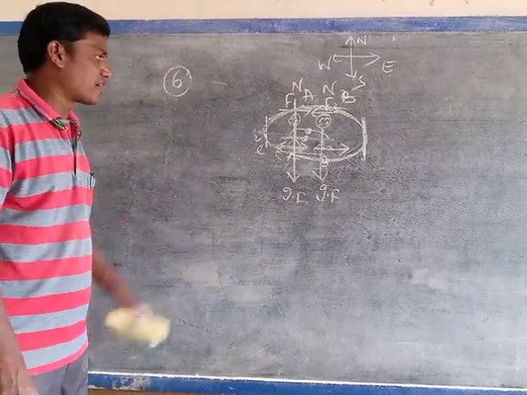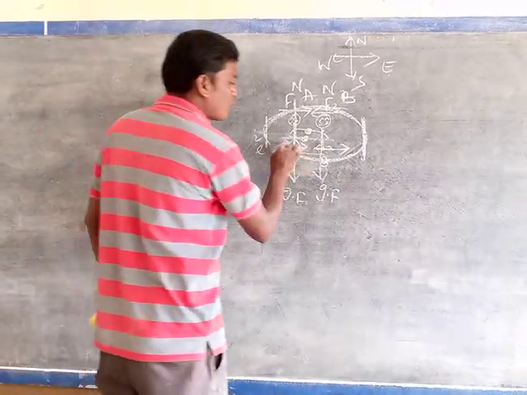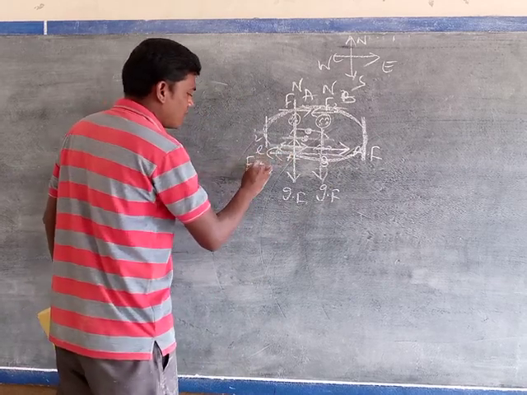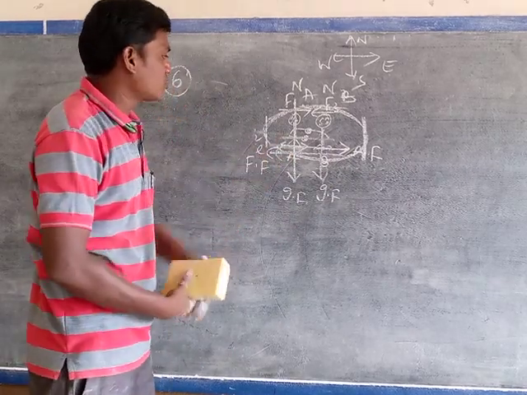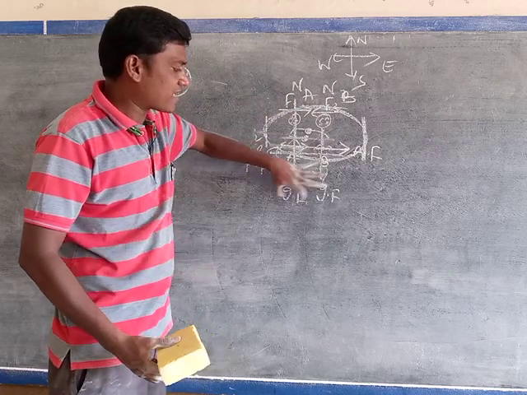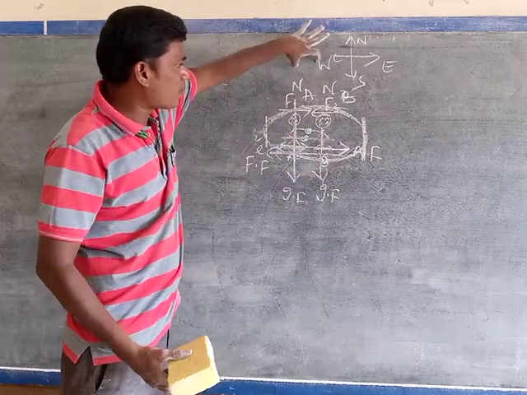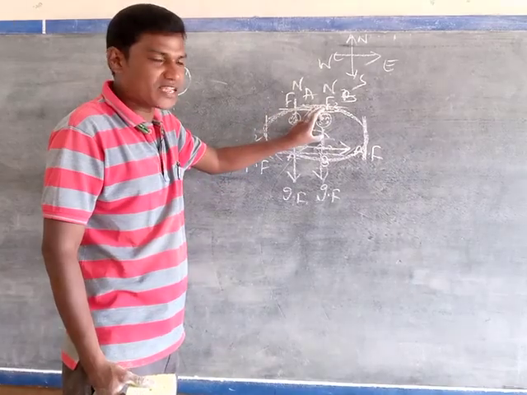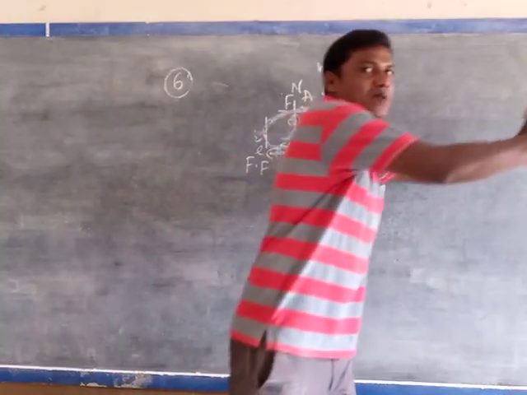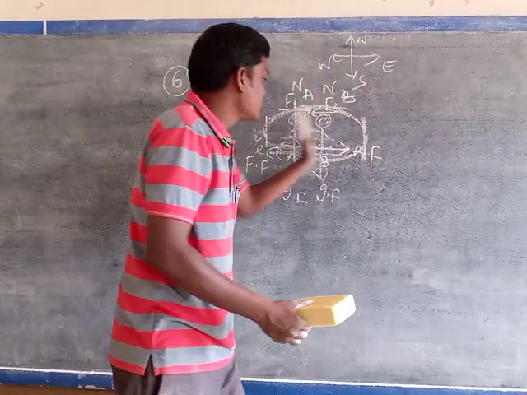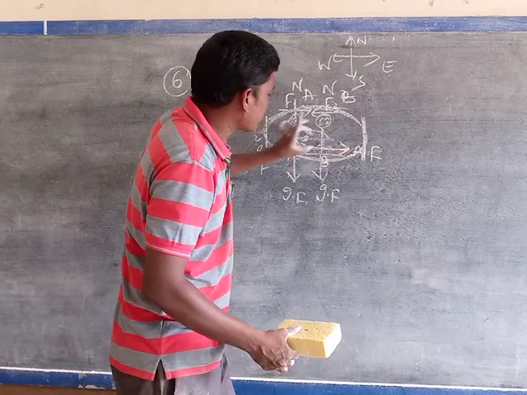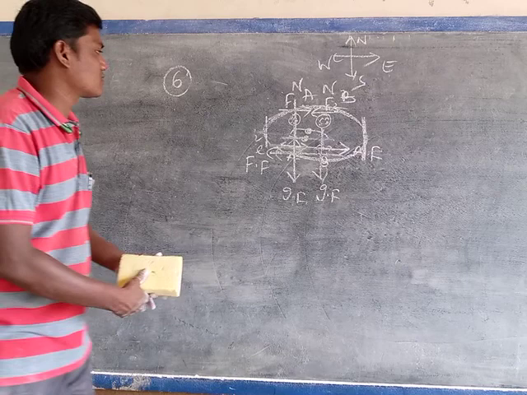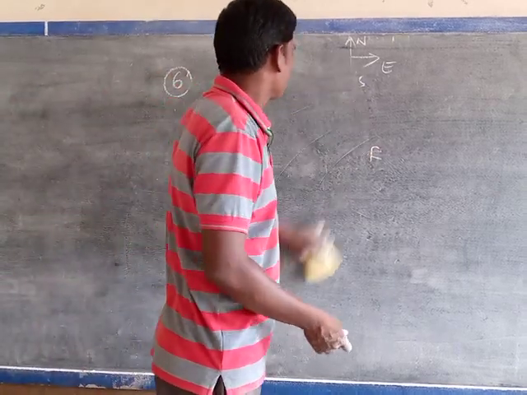And draw the free body diagram like this. If both are moving in the same direction, the applied force is in one direction and the frictional force is in the opposite direction. On the two persons, gravitational force is downward, and normal forces are upward. Say A applies more force on B, so both are moving in the same direction: B is backward, A is forward, but both are moving the same way. That's why in this direction is the applied force, and in the opposite direction is the frictional force. That is the free body diagram.